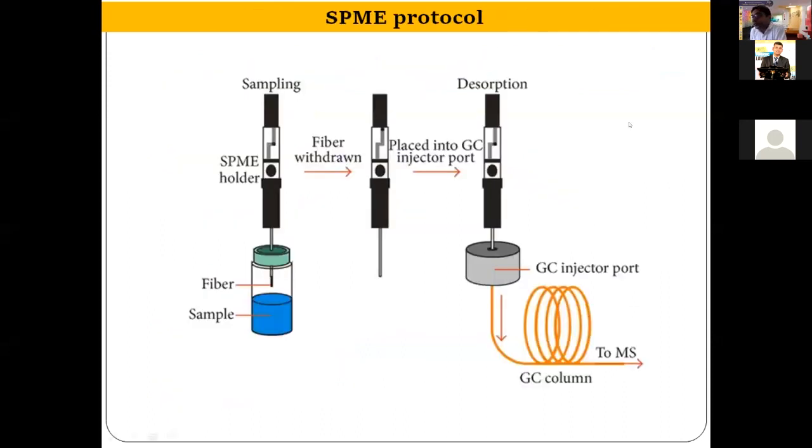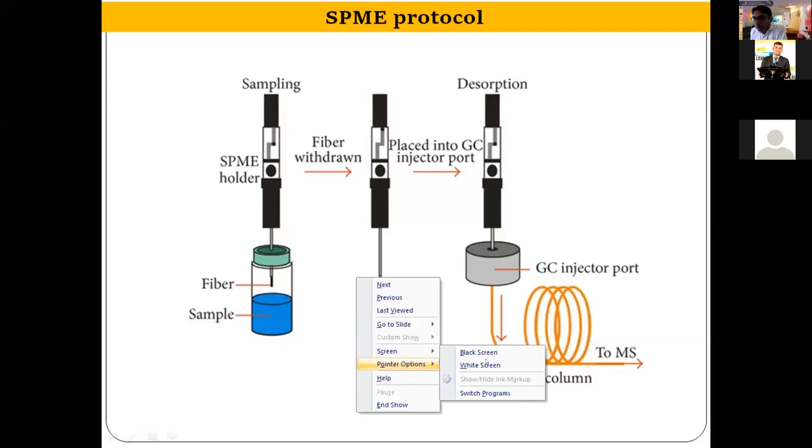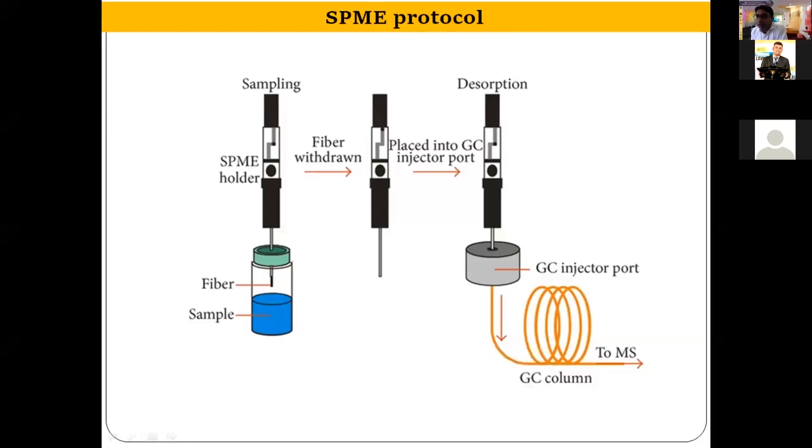So basically, these are the steps of the SPME. This is the fiber. This is our fiber, and this is our sample. So when we heat the sample, the compounds get vaporized and the analytes get adsorbed on this fiber, and